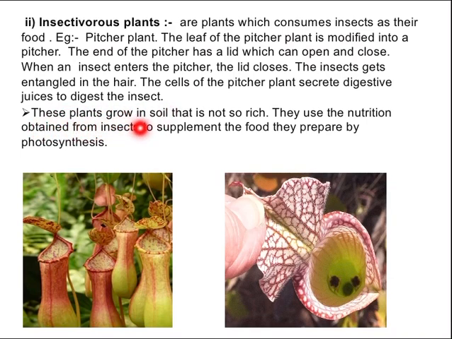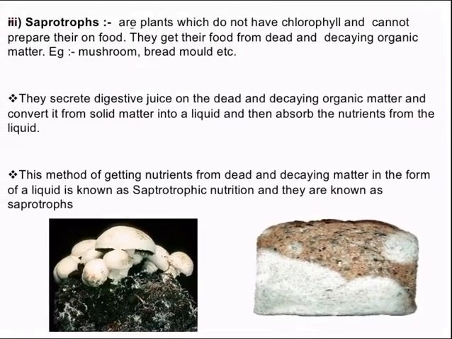These plants grow in soil that is not so rich. They use the nutrition obtained from the insects to supplement the food they prepare by photosynthesis. So these plants also prepare their food by photosynthesis, but the soil is not so rich, so they use the nutrition which they obtain from the insects to supplement their food.